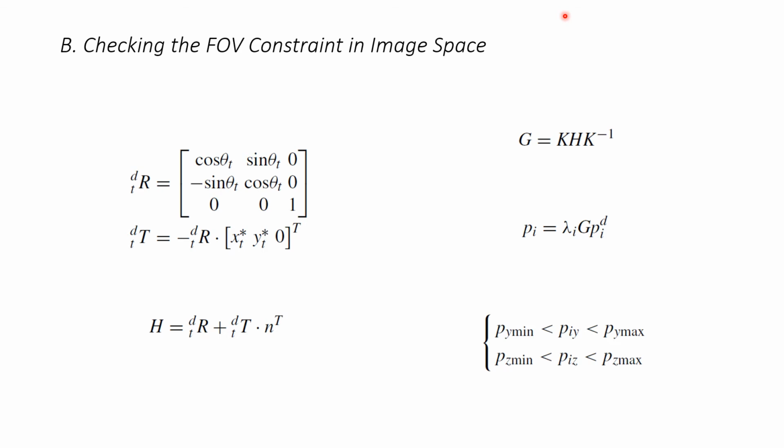Then the pixel coordinates Pi in the current image captured at the newly explored state n_temp can be calculated as given by the fifth equation, where lambda_i, a positive real number, is a normalization factor. For the calculated homogeneous pixel coordinates Pi at the newly explored pose, if the rules in the sixth equation are satisfied, it concludes that the feature point Pi is within the camera FOV at the newly explored pose. If all the states of the edge satisfy the FOV constraint, it concludes that the candidate edge satisfies the FOV constraint.